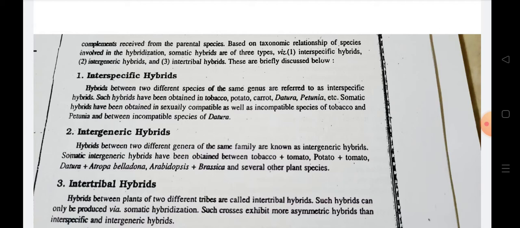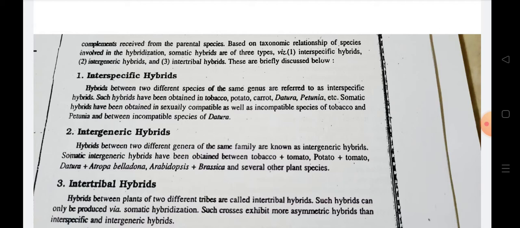Normally in tobacco species, potato, carrot, datura and petunia species, we can make interspecific hybrids. Somatic hybrids have been obtained in sexually compatible as well as incompatible species of tobacco, petunia, and between the incompatible species of datura. Then in intergeneric hybrids, we make a cross between two different genera of the same family. These intergeneric hybrids may be between tobacco plus tomato, potato plus tomato, datura plus Atropa belladonna species. Likewise these are the intergeneric hybrids.